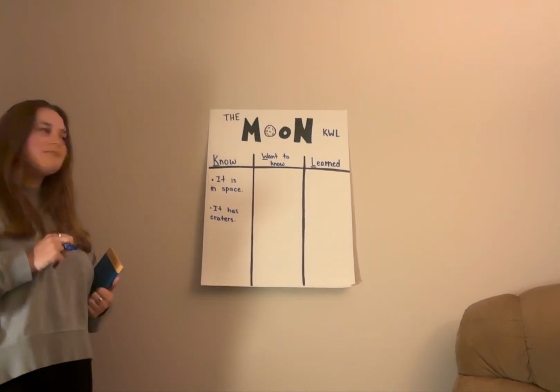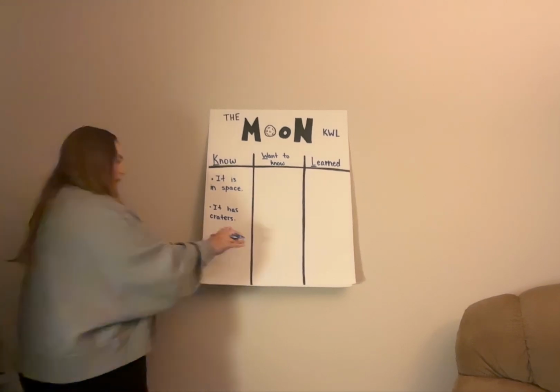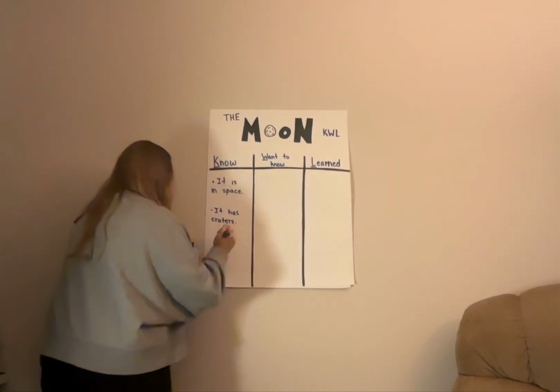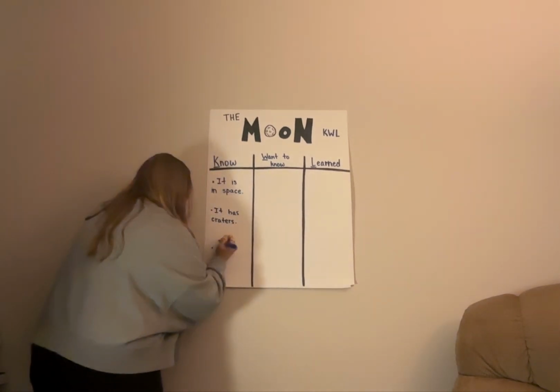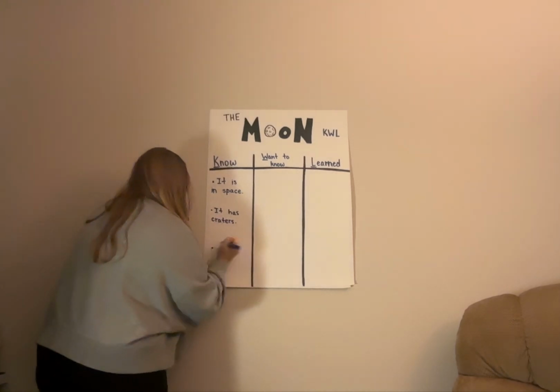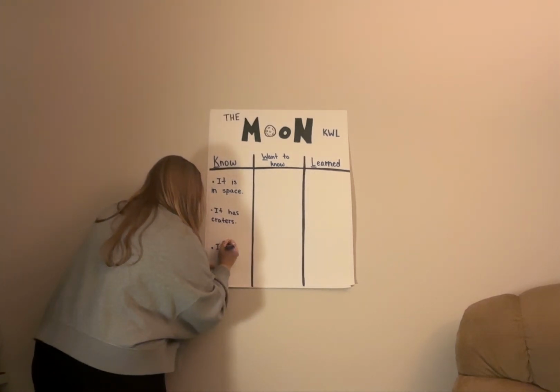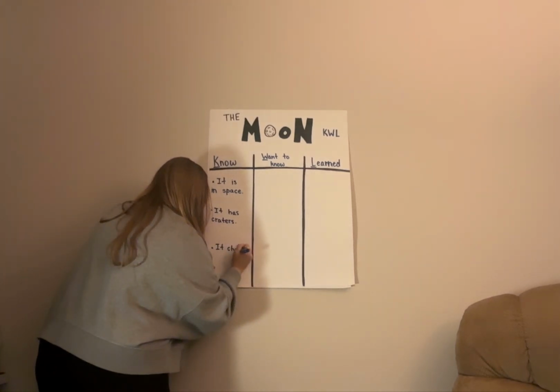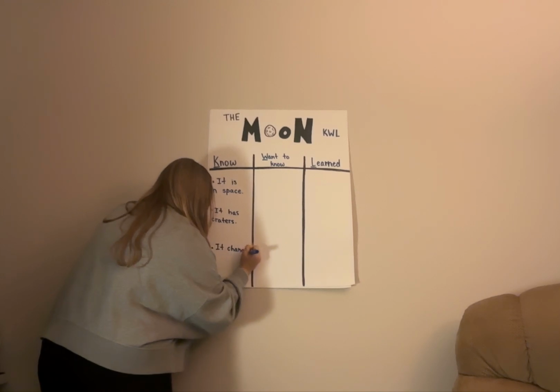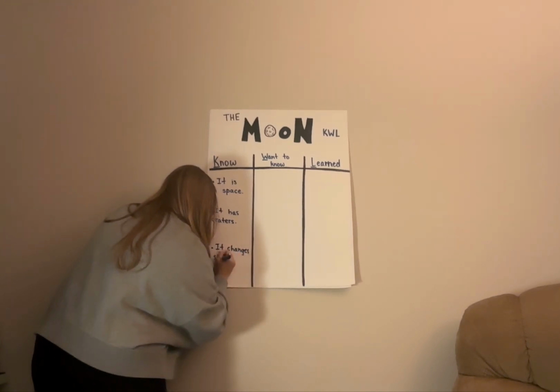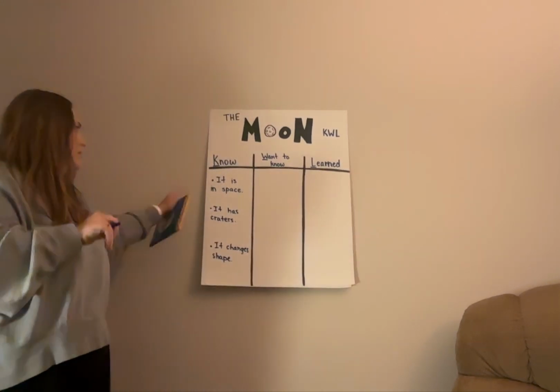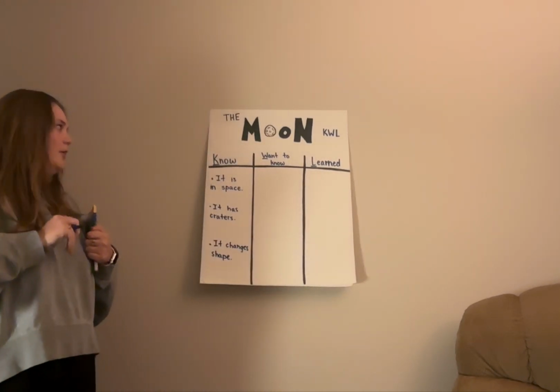It changes shape. Oh, okay. It changes shape, right? Sometimes the moon looks a lot bigger and a lot smaller some days. It changes shape. These are some great things that we have already know about the moon.